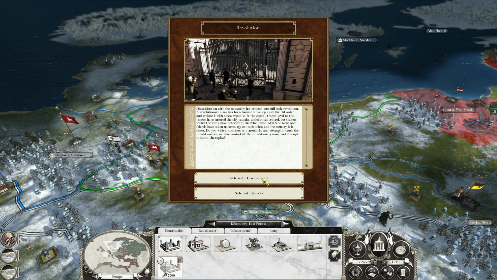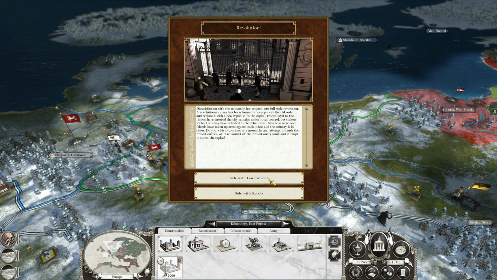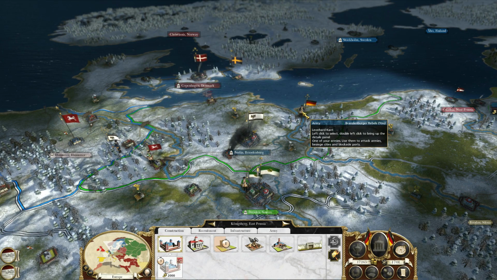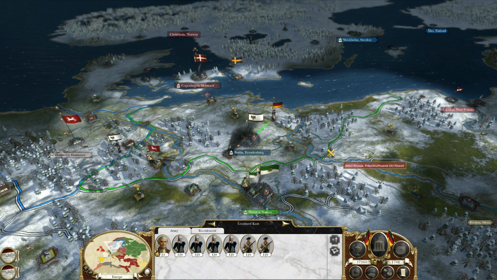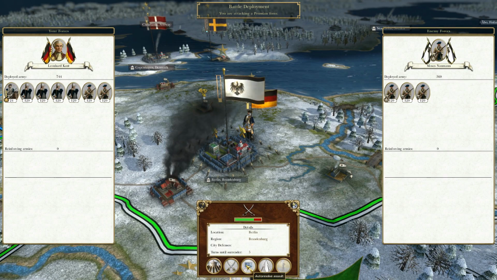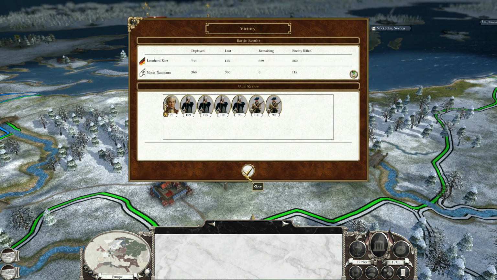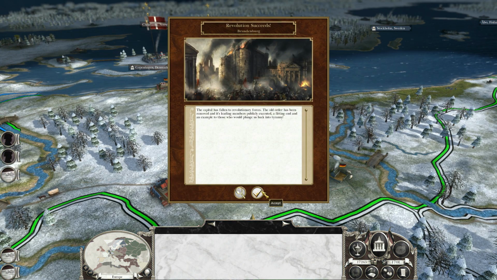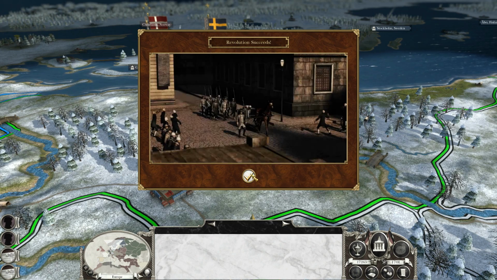So, basically, if you side with the government, it's going to be status quo. Siding with the rebels means that you will turn into a republic. So let's go ahead and get that done. And we'll just auto-resolve. Victory. So, now we have changed into a republic.